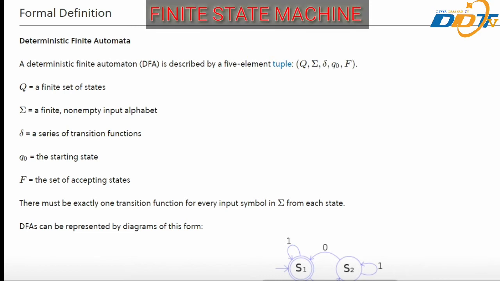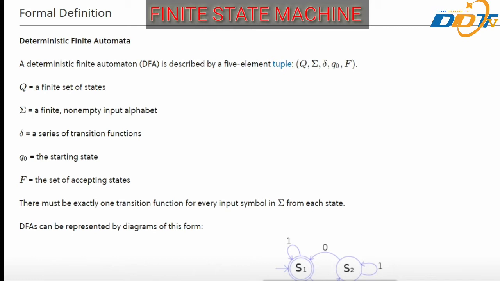There are two types of finite state machines: deterministic finite state machine, often called deterministic finite automata, and non-deterministic finite state machine, often called non-deterministic finite automata. There are slight variants in ways that state machines are represented visually, but the ideas behind them stem from the same computational ideas. By definition, deterministic finite automata recognize or accept regular language, and a language is regular if a deterministic finite state machine or automata accepts it.